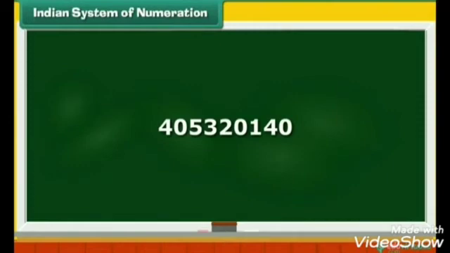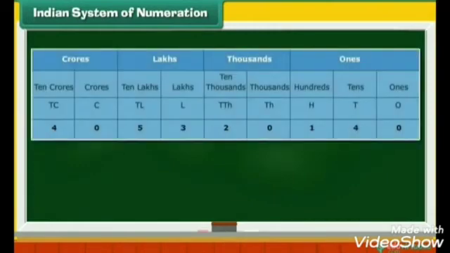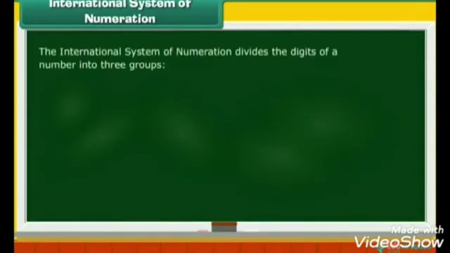The International System of Numeration divides the digits of a number into three groups: ones, thousands, and millions. Let us see how.